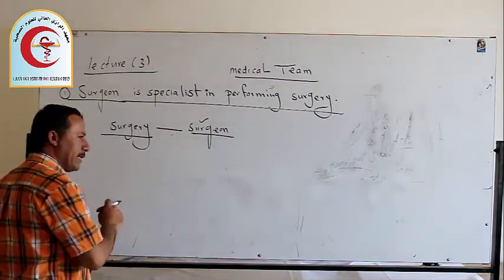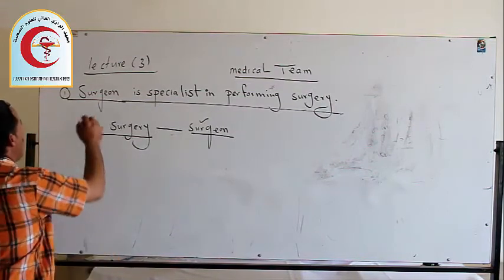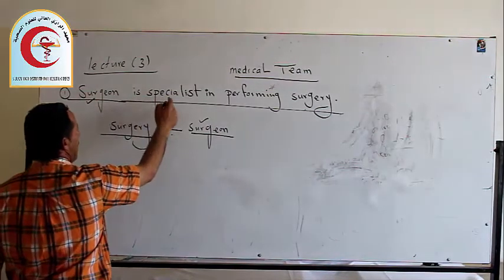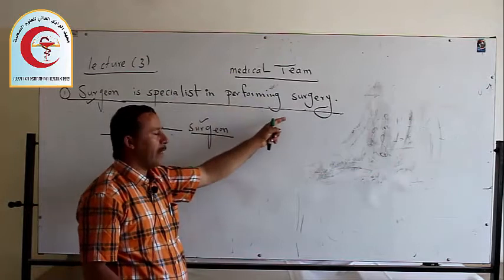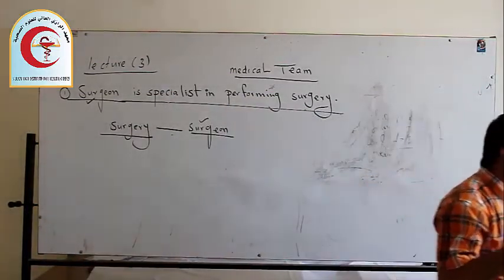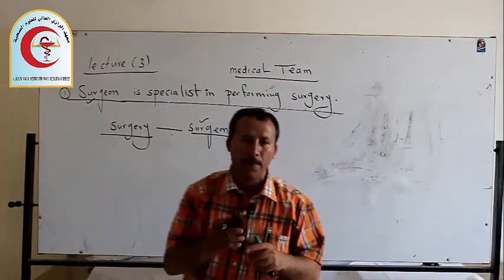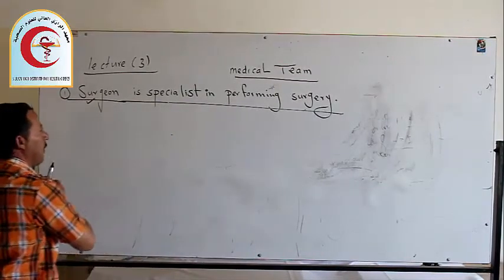What is a surgeon? A specialist in performing surgery. You should try to make it easy to read it in this way. Let's go to the second job.